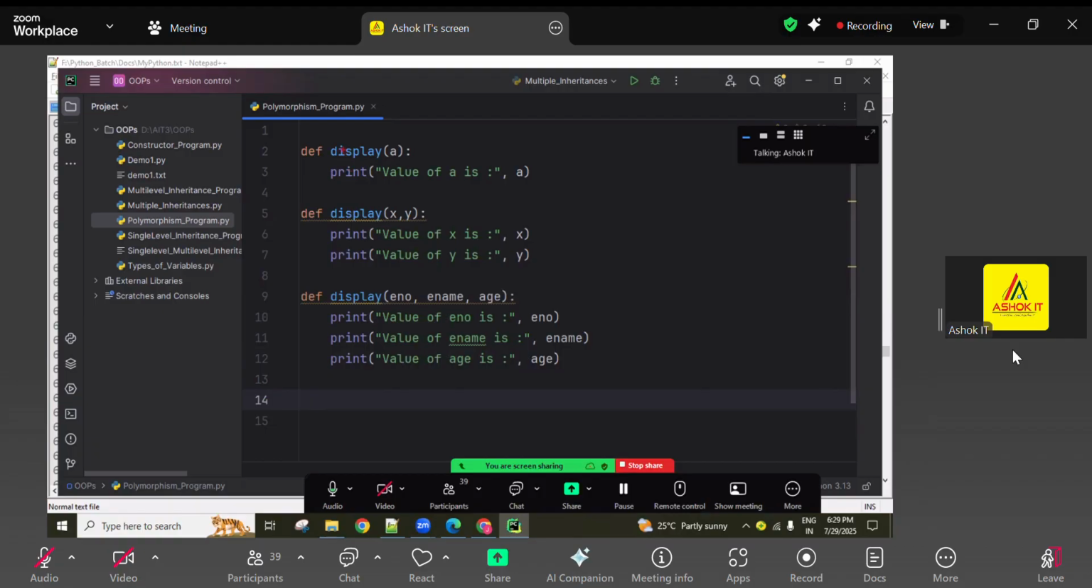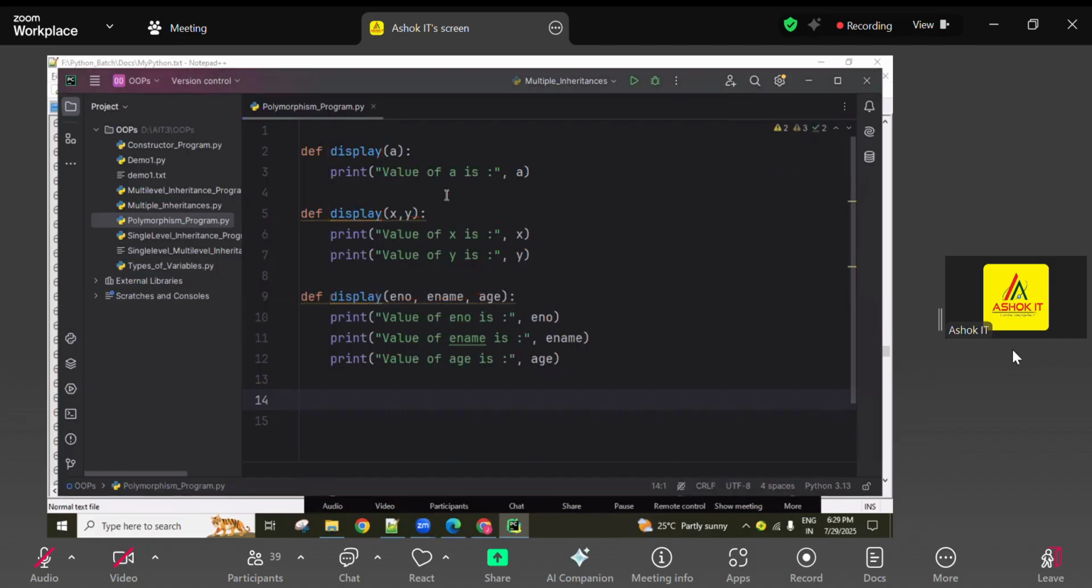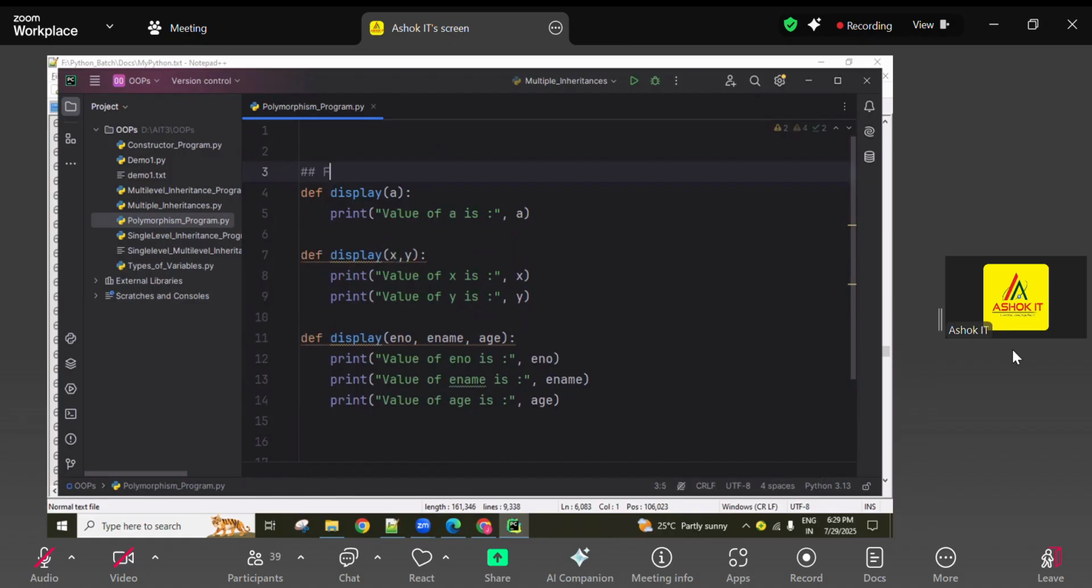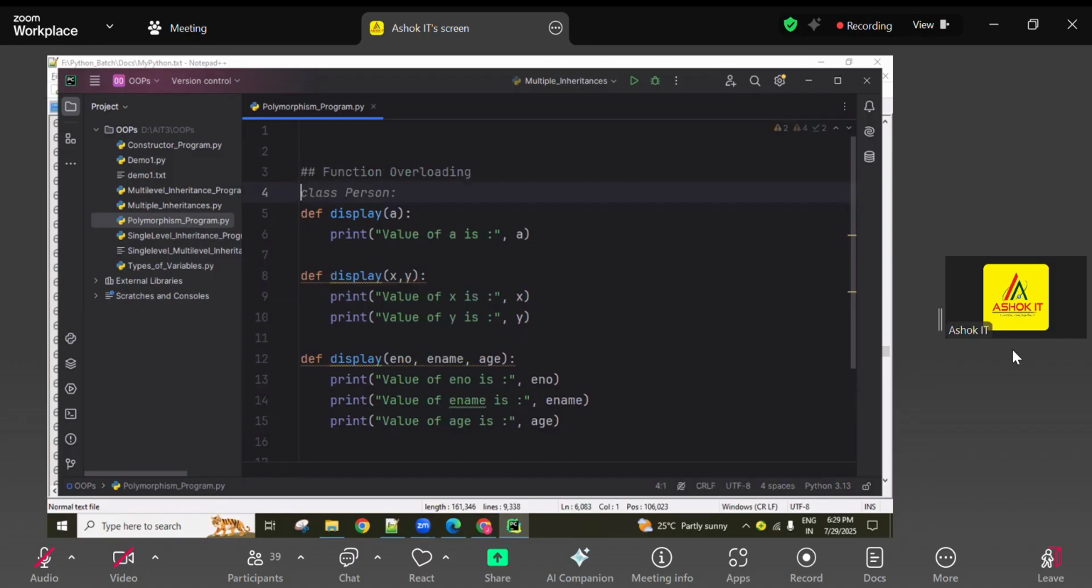Function overloading means creating the same function name more than one time with different parameters. This is a function, that's why I call it function overloading. If it is a method, inside the same class, the same method name more than one time with different parameters is called method overloading. Is everyone clear on the definition? Here we are discussing mainly function overloading. So this is an important question, guys.